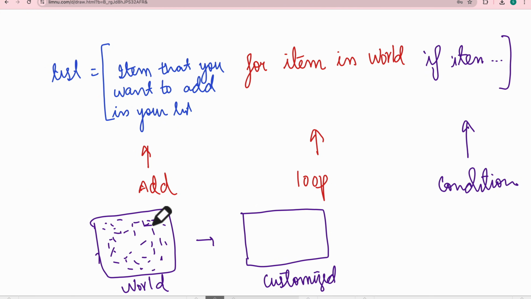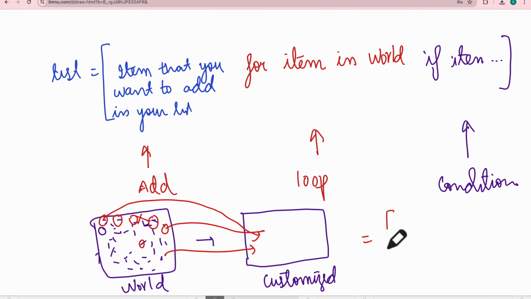So you'll iterate over each element, first this, then this, then this, right? By going to each element, you are checking some condition as well. If that element satisfies, you will put it into your customized list. If it does not satisfy, you will cancel it. And this way you will be able to create a list, that is your list comprehension.